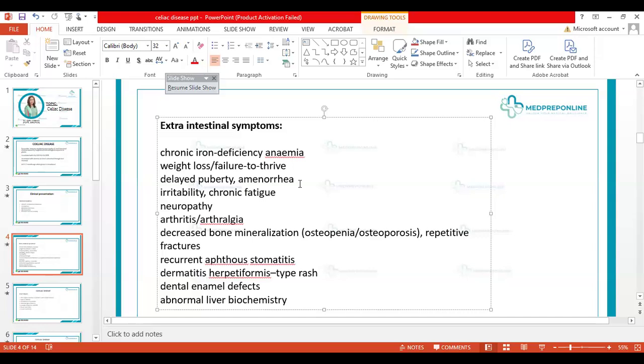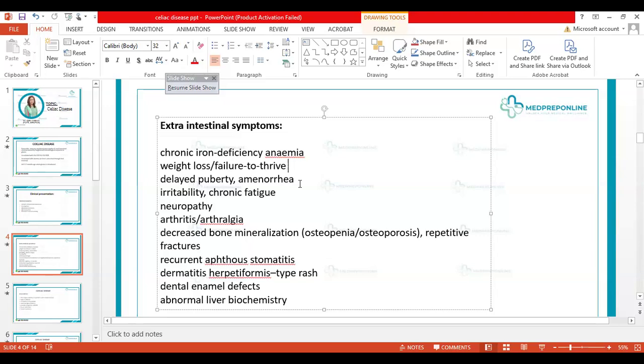Neuropathy, this is one of the very important things as well. Neuropathy can occur because our peripheral nervous system is dependent on the absorption of vitamin B12, and also on vitamin E. So when there's a deficiency of these vitamins in the body, the child can have neuropathy. These children also present with ataxias. They have tingling sensations, arthritis and arthralgia. This might not be a very common complaint, but it is associated with it.